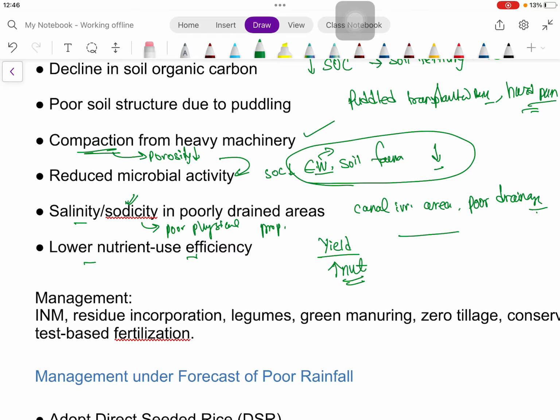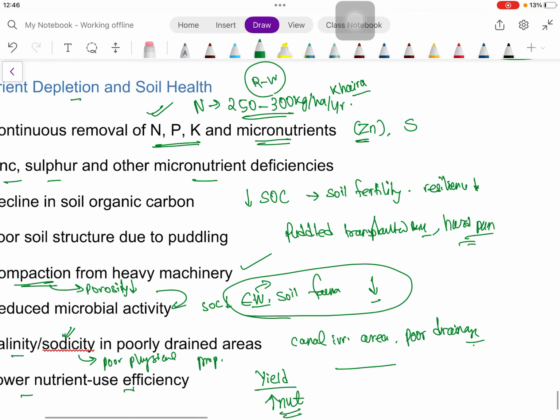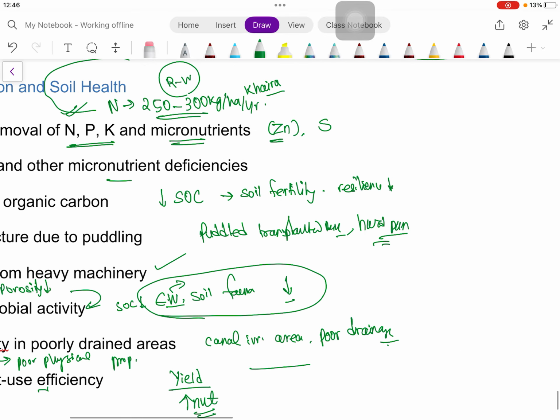Then in case of soil health, wherever there is a question on soil health, we will definitely break it into physical, chemical and biological. In physical, as we have seen, soil aggregate and soil structure we will relate with puddled transplanted rice.